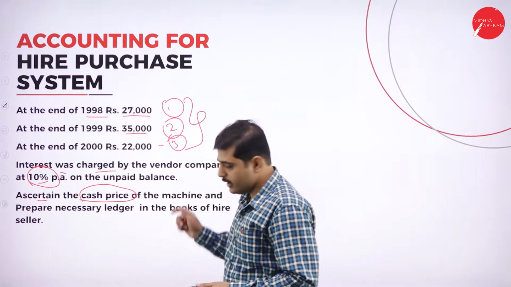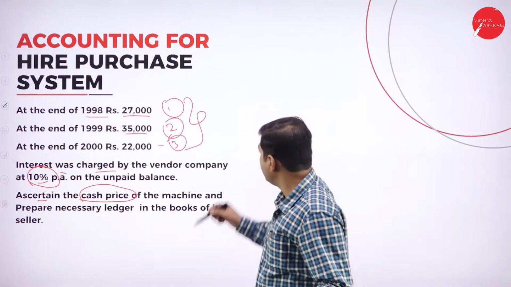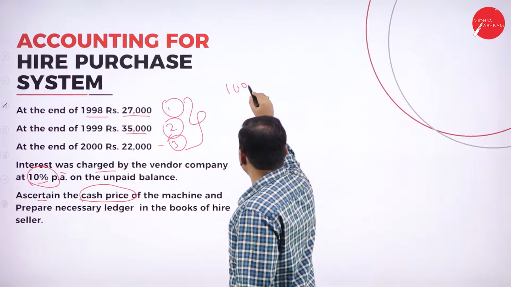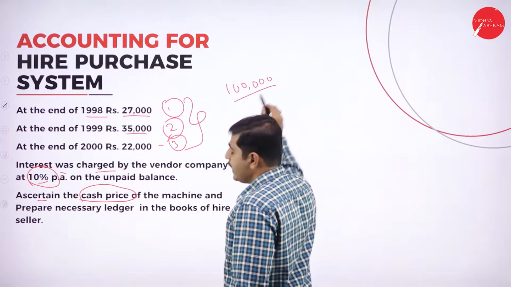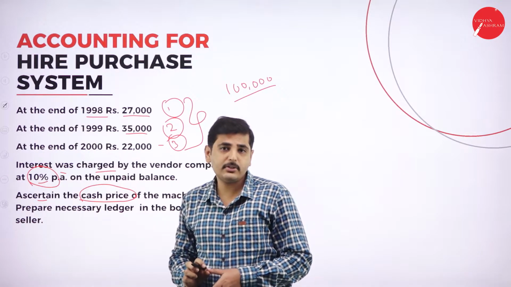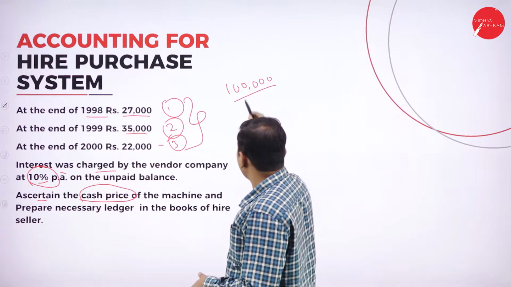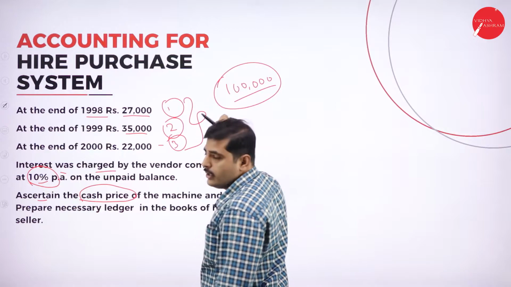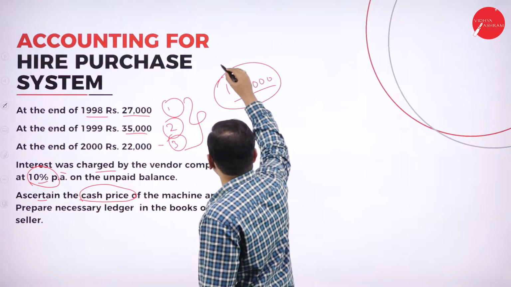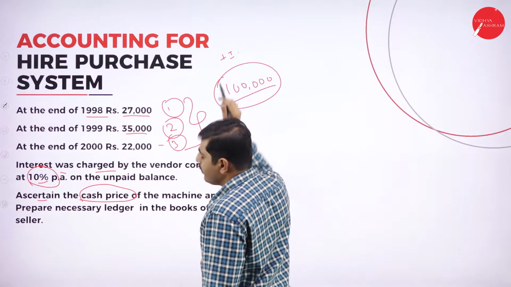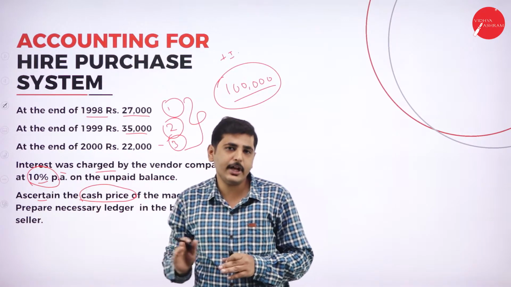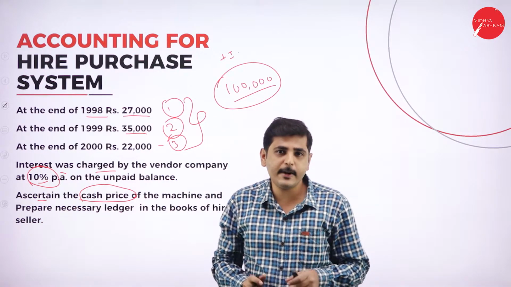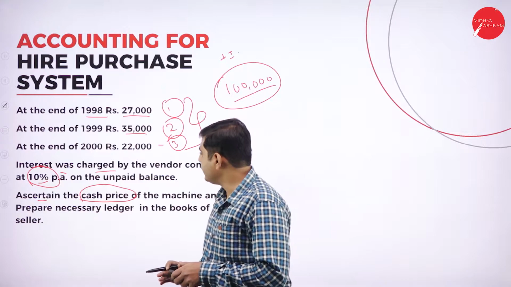So in total it is 1 lakh rupees he has paid. So this 1 lakh rupees is not the cash price. Please bear in mind, this is the total amount he has paid as installments and also the down payment. This amount is inclusive of interest. So we have to bifurcate what is the actual principal amount and what is the interest he is paying.